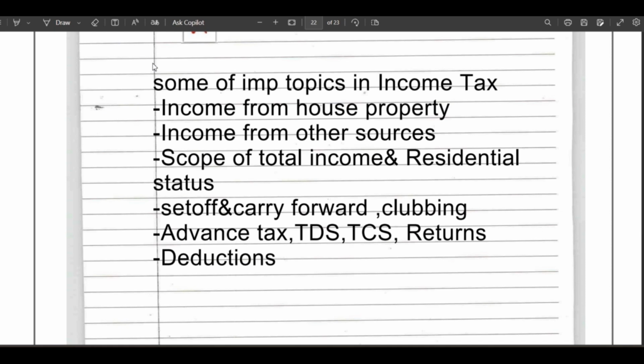That is income from house property, income from other sources, scope of total income and residential status, set off and carry forward of losses, clubbing, advance tax, TDS, TCS, returns and deductions. Whenever you are able to complete knowledge in these topics, you will compulsorily get 25 to 30 marks in the income tax.